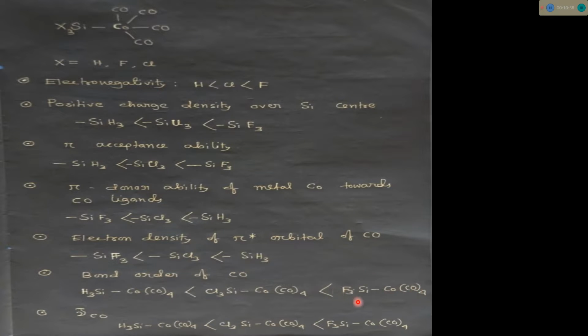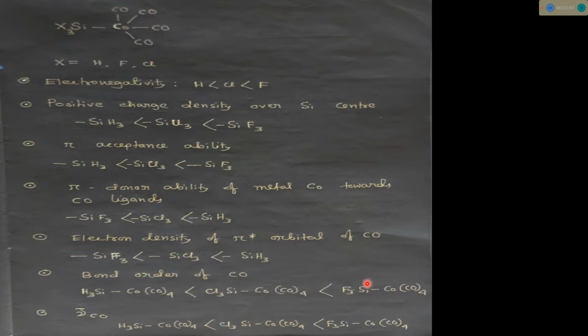This is because of the more pi accepting group attached to the cobalt. In the SiH3 case, this is less pi accepting, it will accept less electron density, and cobalt will donate more electron density towards the pi star orbital of the carbonyl ligand. That's why for this case the bond order becomes less. For the SiF3 case the bond order becomes high. Whose bond order? Bond order of the carbonyl.